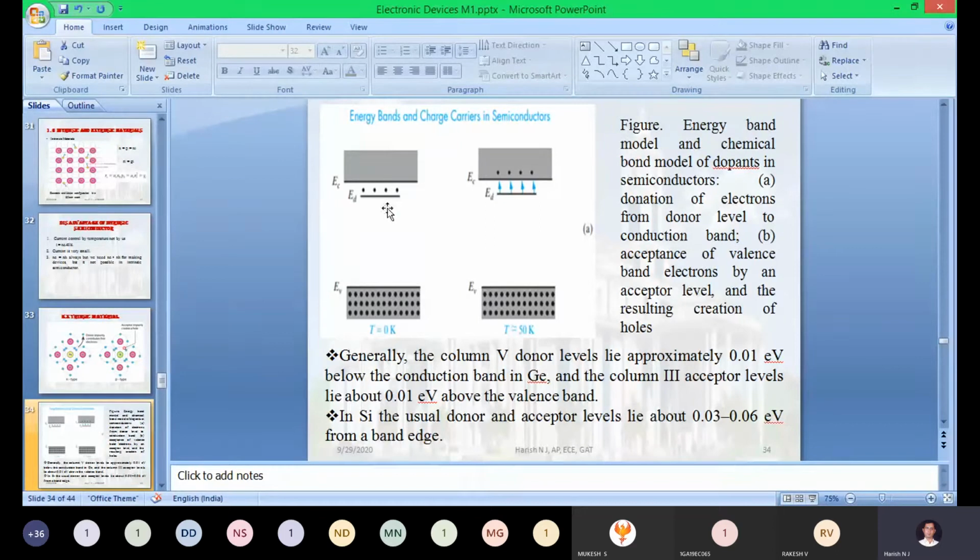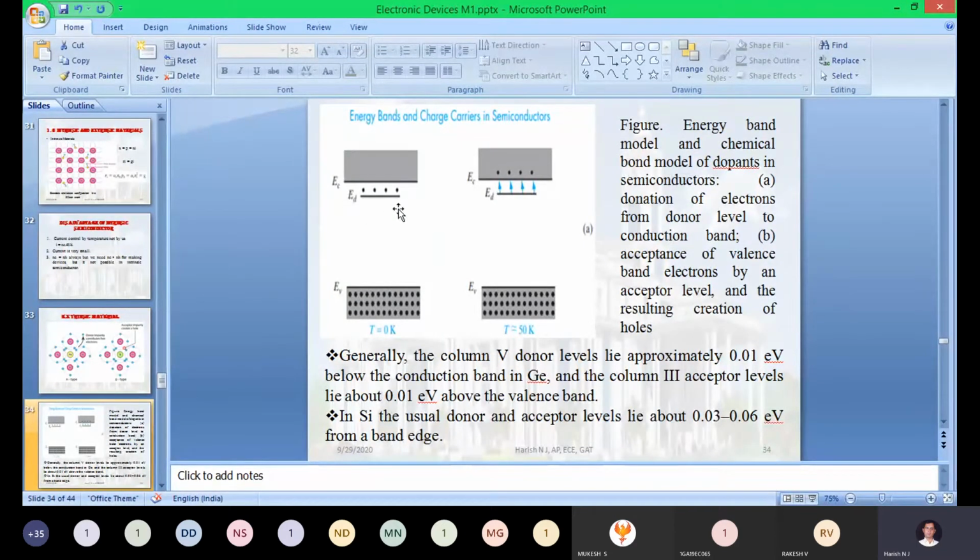Initially for the silicon, the energy gap is somewhere around 1.2 electron volt. For removing electrons from the valency band to the conduction band, you need to provide at least 1.2 electron volt of energy to the valency band electrons. When you start adding a pentavalent impurity, a few electrons are accommodated at this particular position, which is very near to the conduction band.